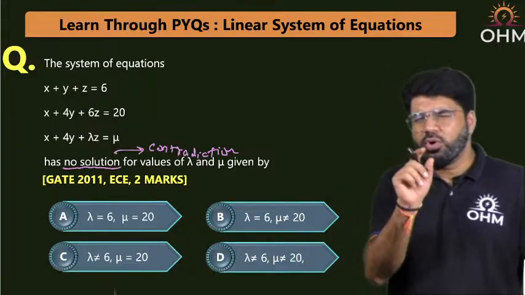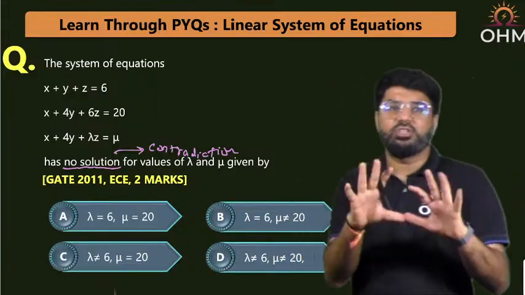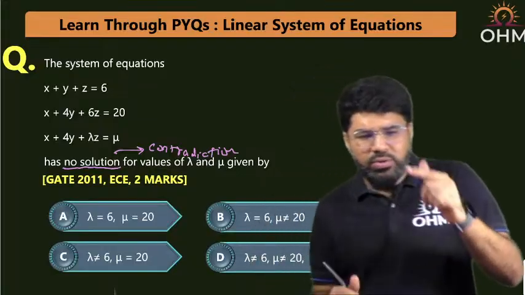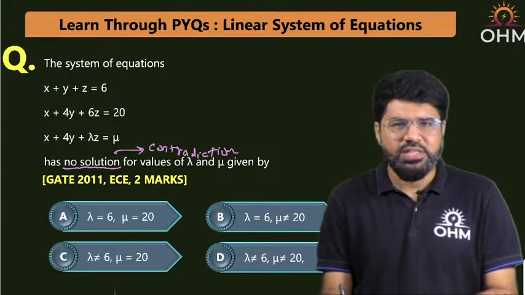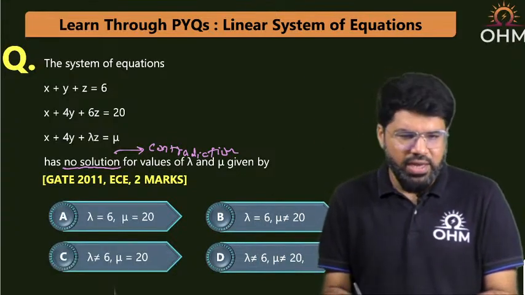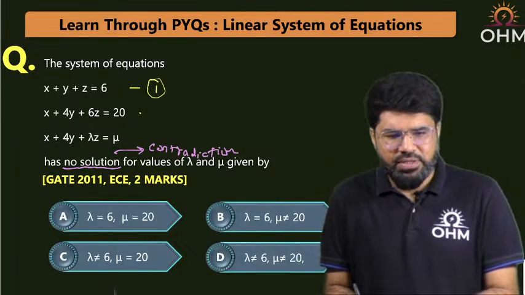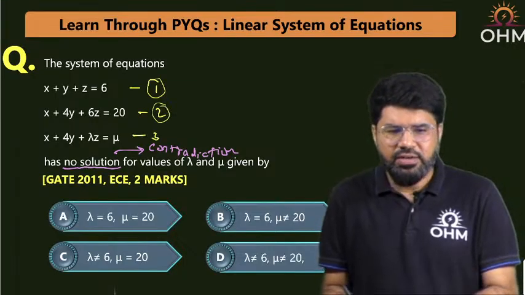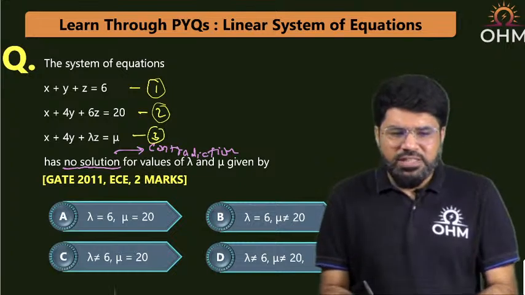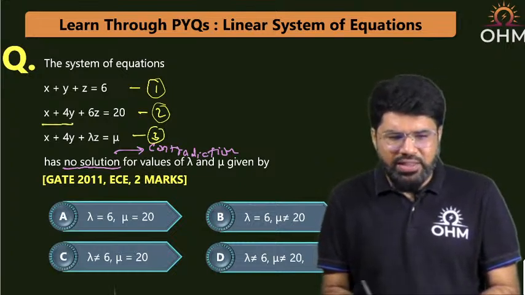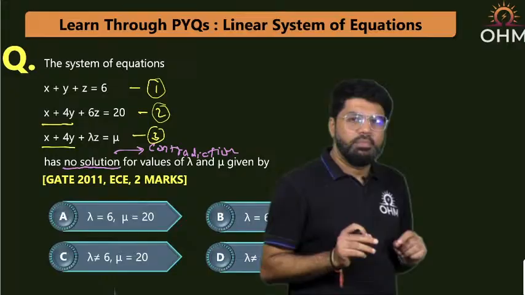Looking at the options, lambda is 6 or not equal to 6. Now look into the equations again. I'll name these equations 1, 2, and 3. These are the three equations. The part x plus 4y is common in equations 2 and 3.